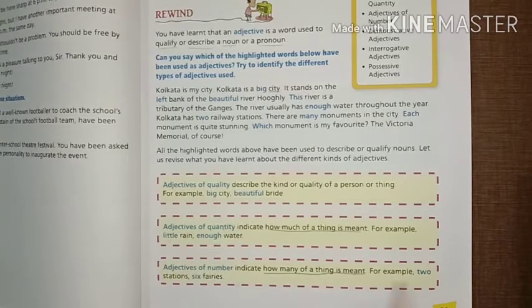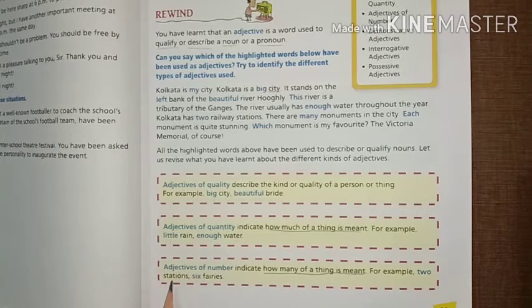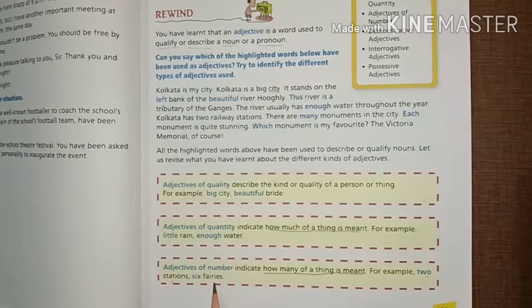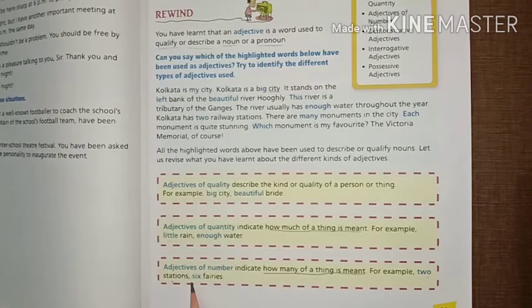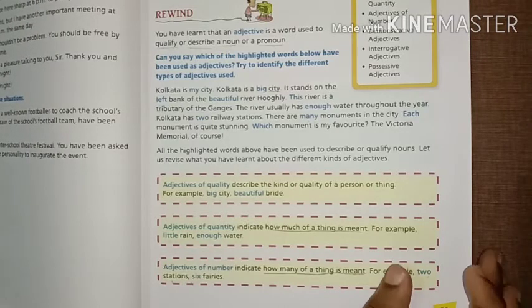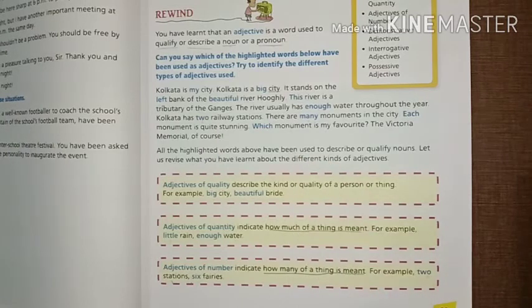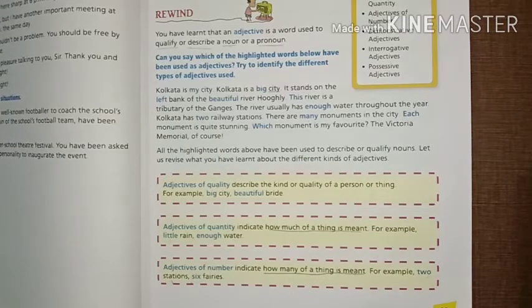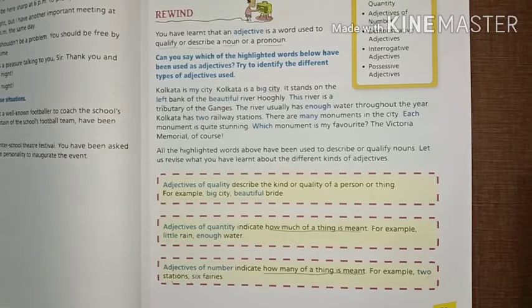For example, 2 stations, 6 ferries. Station is a place as a noun, and here we describe 2 stations. Ferries is a noun and 6 is the number of that. So it is an adjective of number. So beta, these are the first 3 kinds of adjective: number 1, adjective of quantity, adjective of quality, and adjective of number.